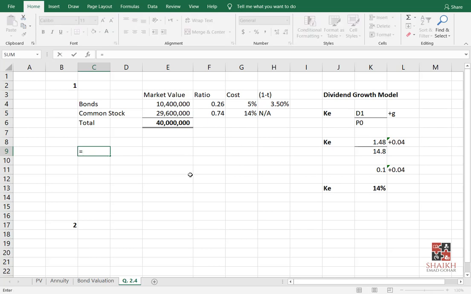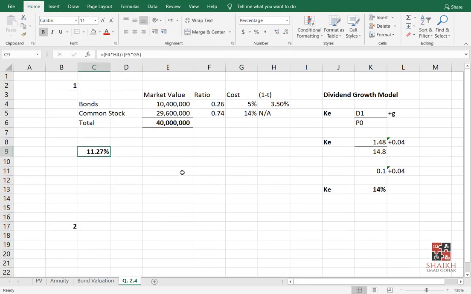So you can say, bracket open, this into this, bracket close, plus this into this, bracket close. So this is the answer. How much? 11.27%. Again, you don't have an Excel sheet allowed in exams. You have to do all this in your working paper and then just copy and paste on the screen.